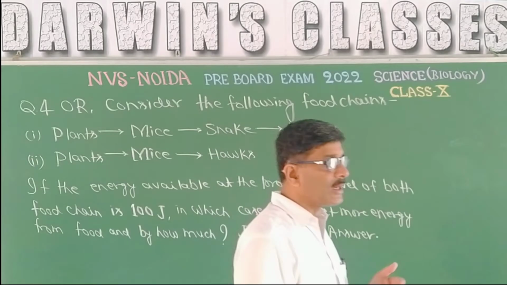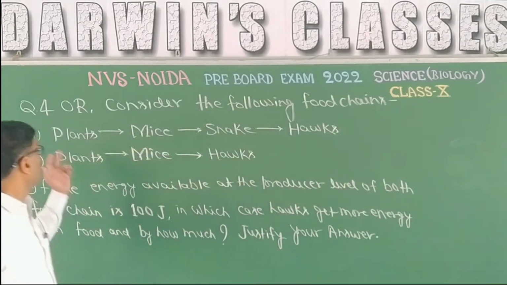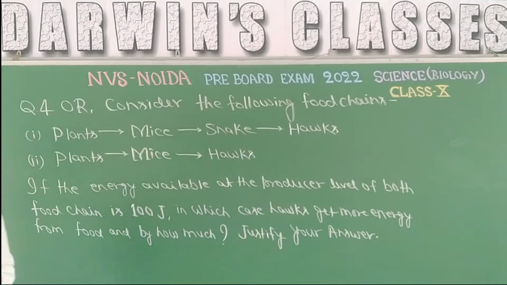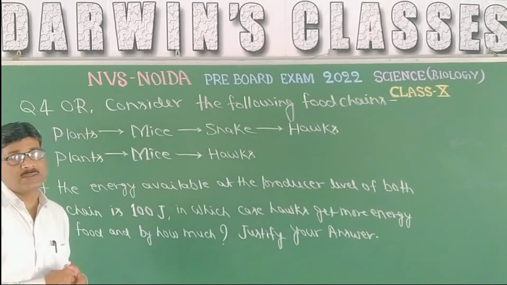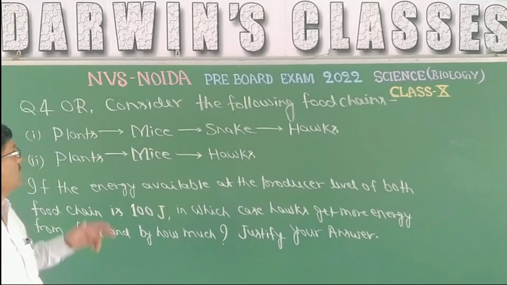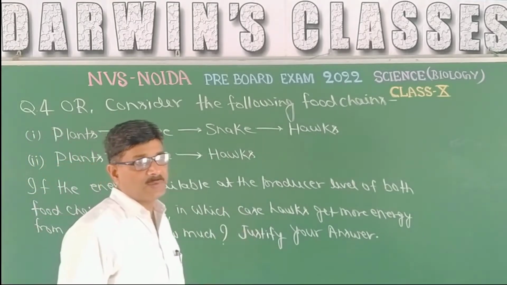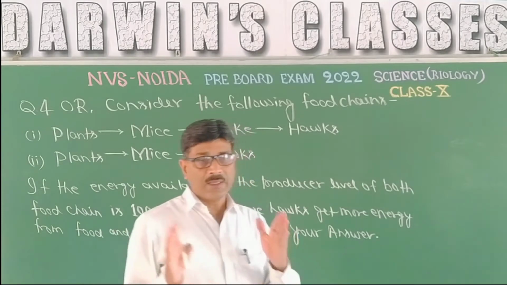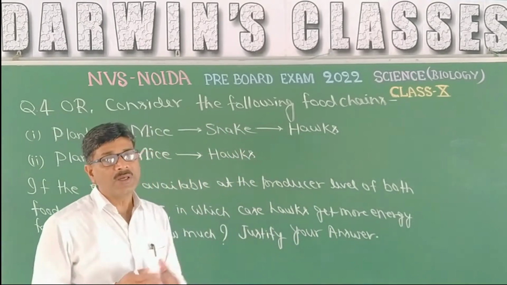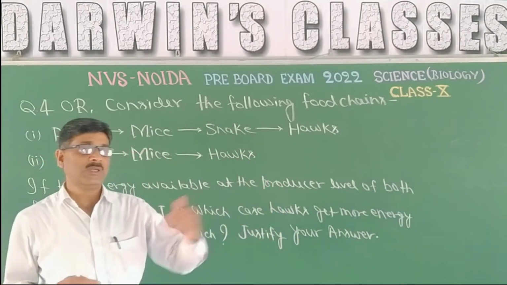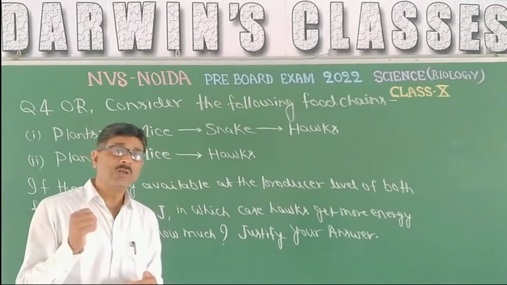In any food chain, while we are moving from left to right, the amount of energy decreases, because if energy is available with the plant, they will utilize that energy for their survival, and the energy remaining with the plant for handing over to the next trophic level will be only 10%.